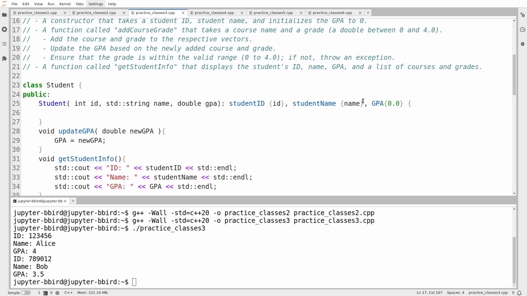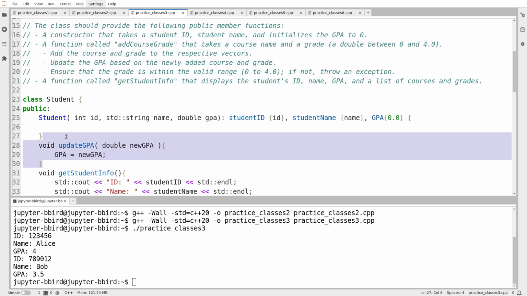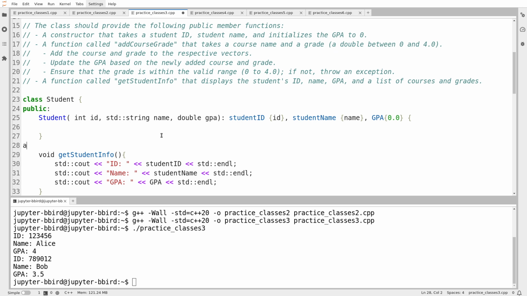It looks like this is going to get rid of that issue that I had in the last example where I was saying if you want to update the GPA, what if it's negative? Because it seems like now there is no update GPA function anymore. So I'm just going to delete that. And so I'm going to add course grade. So void add course grade. And it's going to take the course, not a string, but double grade.